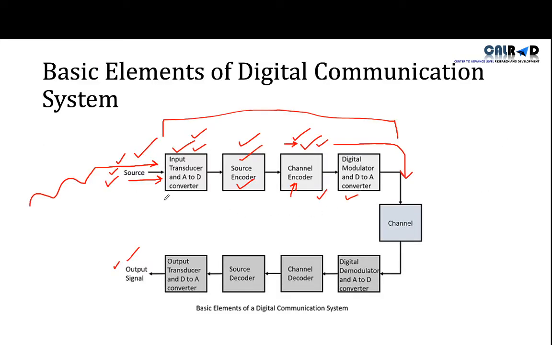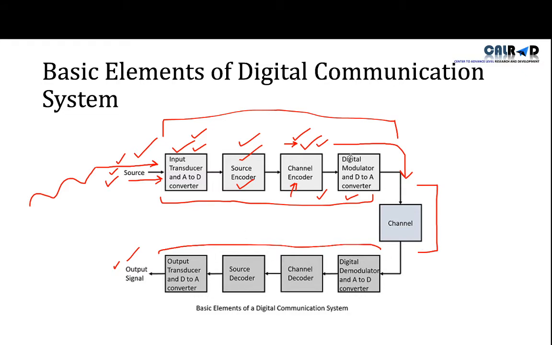So this is our digital transmitter, and this is our digital receiver, and this is our channel. Channel means wire. Like your telephone is the receiver or transmitter, and that telephone wire is the channel. For your mobile phone connected wirelessly with your Wi-Fi, that Wi-Fi is the channel.